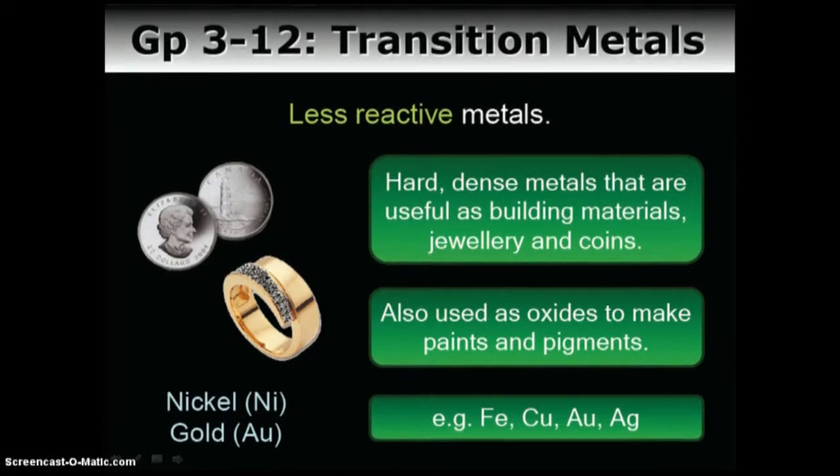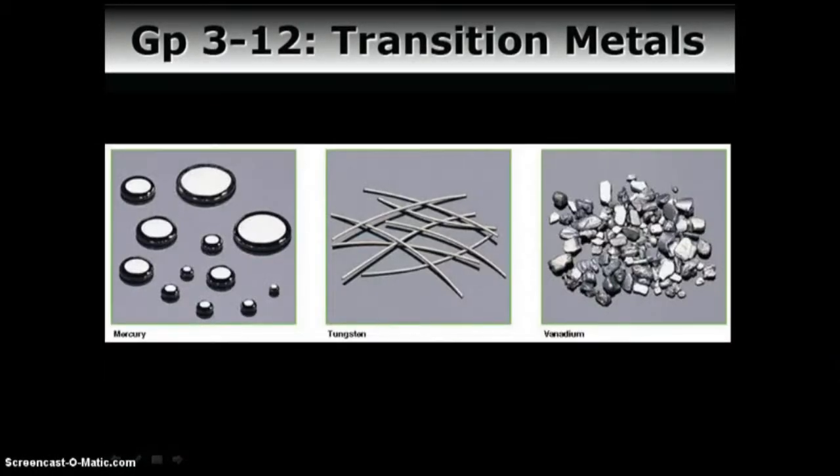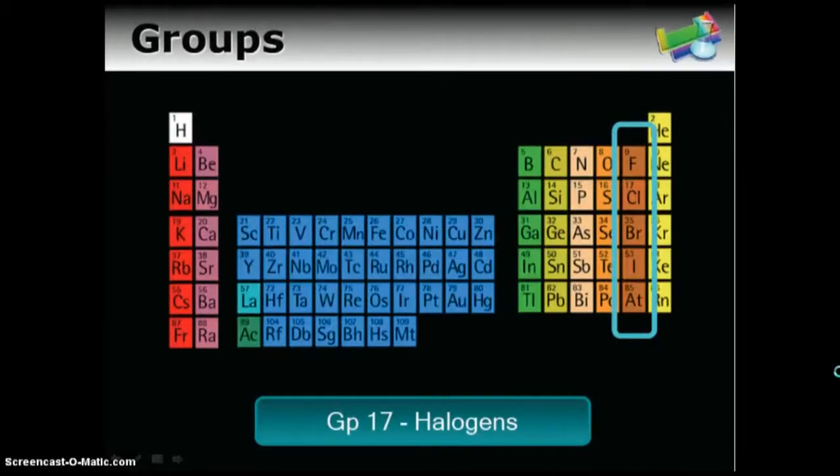And you can see a few examples here: nickel, gold. Others include silver, copper, iron. Mercury, a liquid metal, tungsten, vanadium. You can see different examples. Now most metals, or almost all metals, are going to be silver in color, except copper and gold.